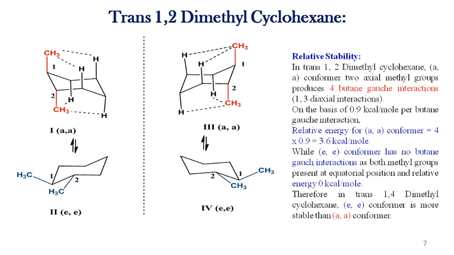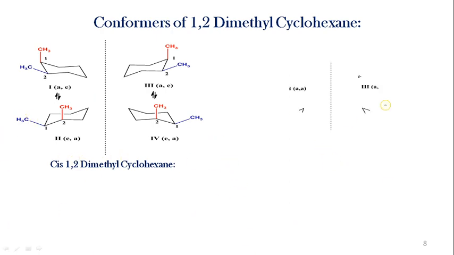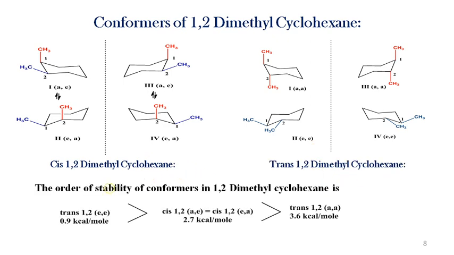Then the conformers of 1,2 dimethyl cyclohexane: these are the conformers for cis 1,2 dimethyl cyclohexane, and these are for trans 1,2 dimethyl cyclohexane. For the total order of stability of the conformers, the trans 1,2 dimethyl cyclohexane, that is the equatorial conformer, is more stable than the axial-equatorial or equatorial-axial, and then the least stable conformer is the axial conformer. And these are the relative energies: 0.9 kilocalorie per mole, 2.7 kilocalorie per mole, and 3.6 kilocalorie per mole.